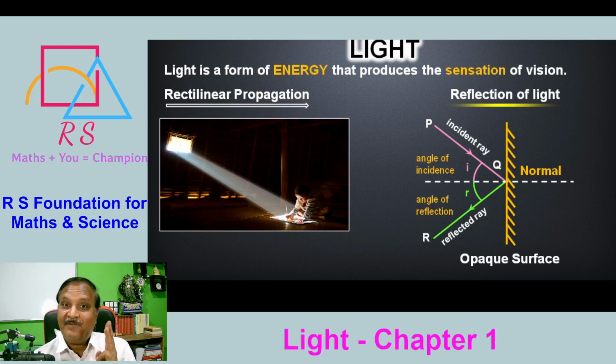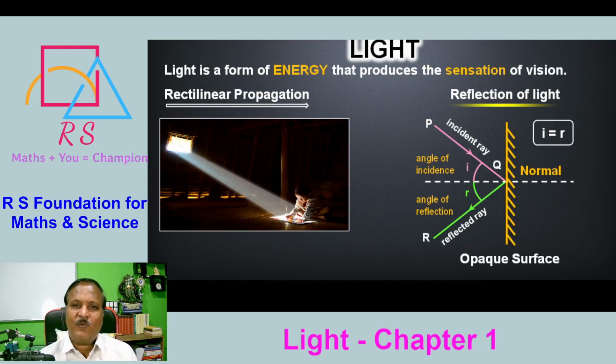So here we have learned three rays: incident ray, normal ray, reflected ray, and two angles: angle of incidence and angle of reflection. Now I is equal to R. This is one of the laws. Angle of incidence is always equal to angle of reflection.